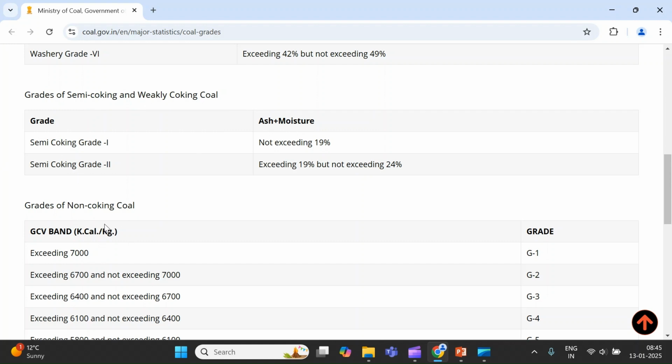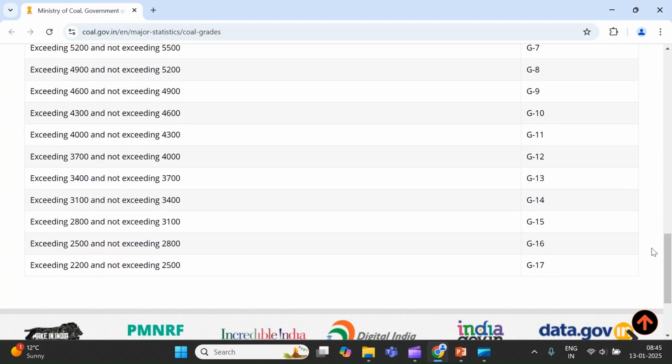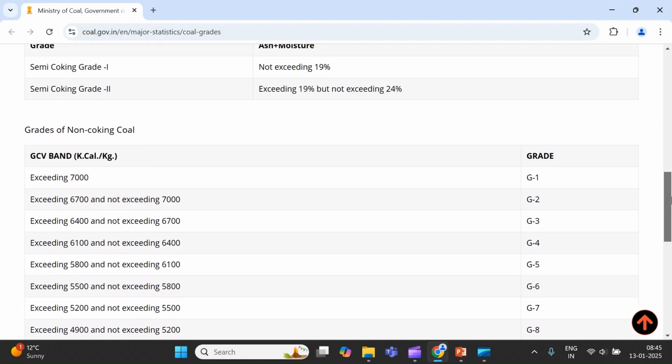For the non-coking coal, we have the gross calorific value and the range is given. If it is more than 7,000 kilocalorie per kg, it is grade 1. After this, we have different ranges, so accordingly there are a total of 17 grades for the non-coking coal.